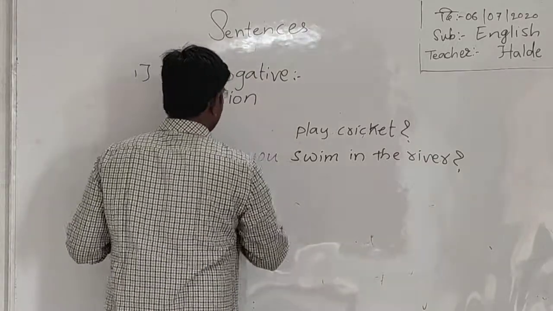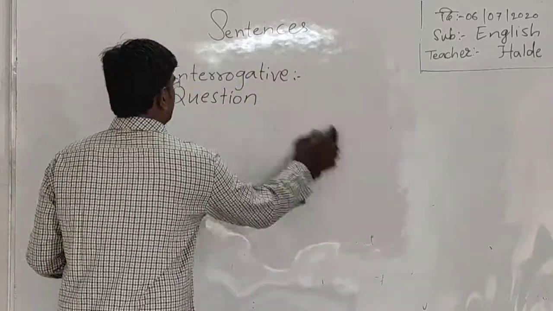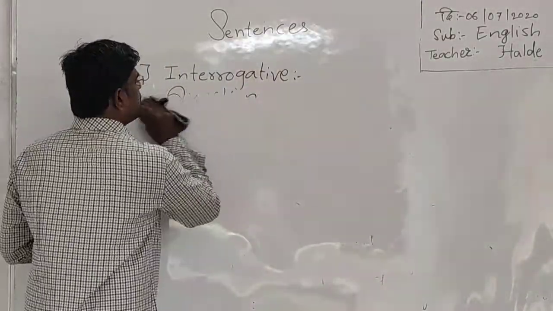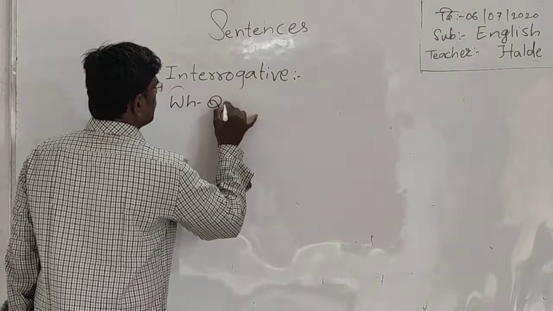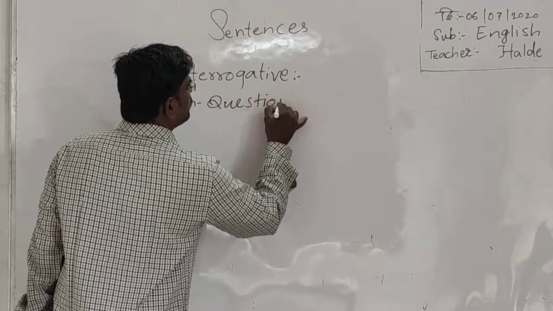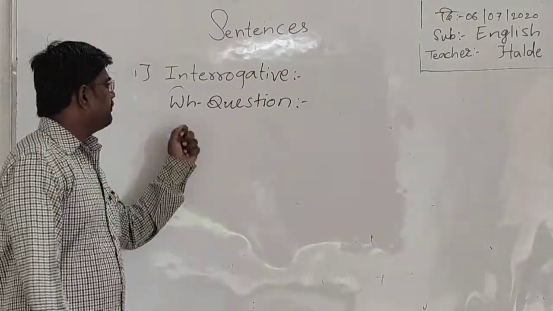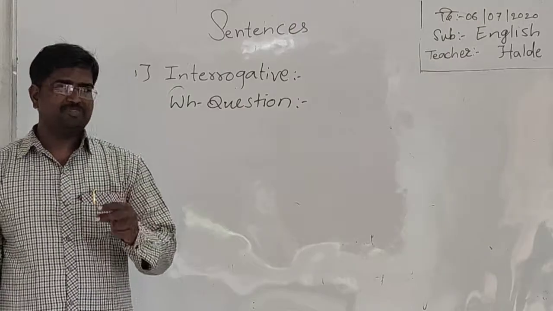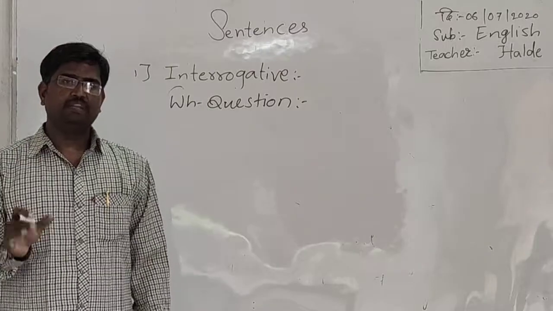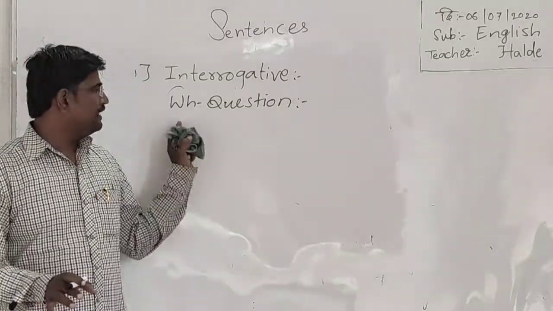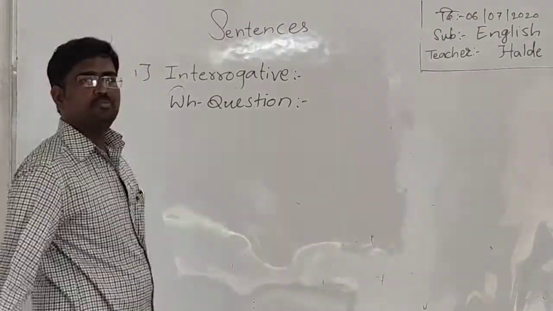Now we are going to study about a WH question. Now, how to make a WH question? Let me tell you. There is a simple way of making WH question. As we know the elements of sentences, we must omit that element from the verbal question, and we have to use WH word in the beginning. But first of all, what is a WH question?